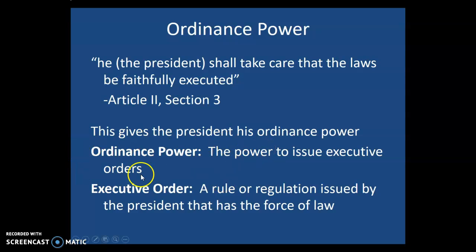So here's our definition. Ordinance power: it's the power to issue executive orders. What's an executive order? An executive order is a rule or regulation issued by the president that has the force of law. Okay, so an executive order is not a law, but it must be followed just as laws must be followed. So let's take a look at these ordinances and executive orders a little bit more.